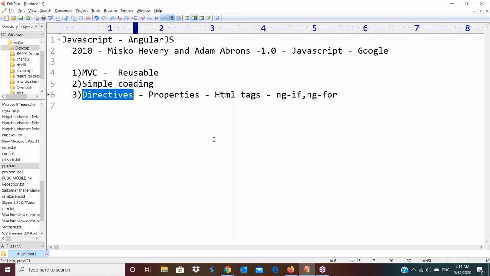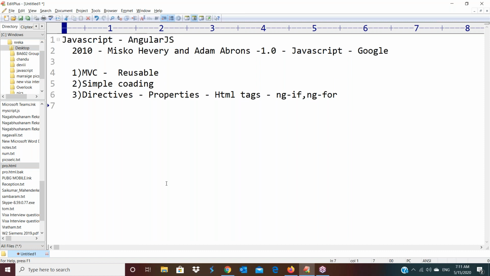In this point of view, I will show you one example. I am explaining that example with both technologies, one is JavaScript and the other is AngularJS. Then you will get clarity on how much difference there is between JavaScript coding and AngularJS coding.